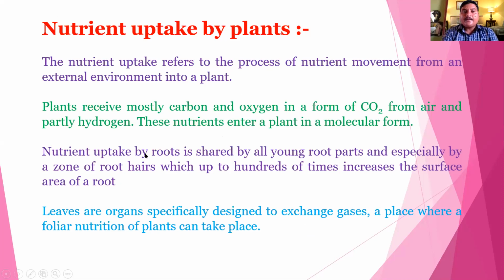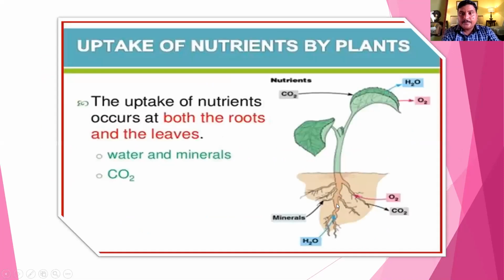Nutrient uptake by root is shared by all young root parts, and is especially done by the zone of root hairs, which increase the surface area of the root up to 100 times. Leaves are organs specially designed to exchange gases, a place where foliar nutrition of the plant can take place. Here in the diagram, we can clearly see what is foliar nutrition and what is soil nutrition.